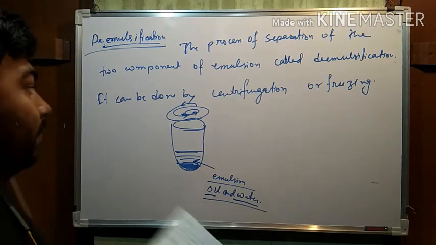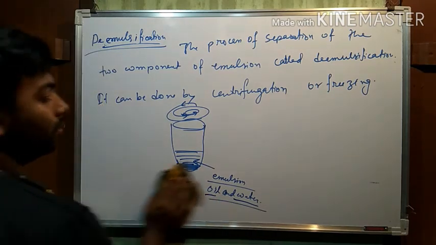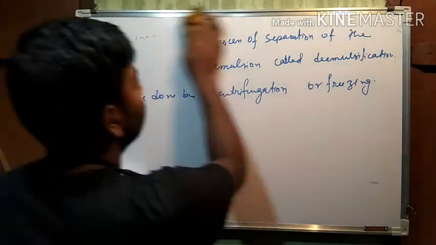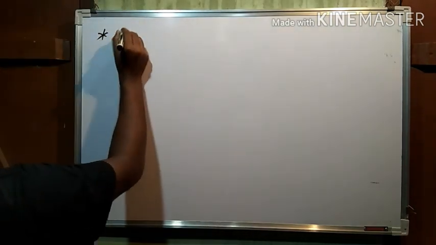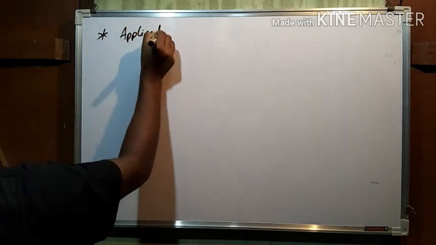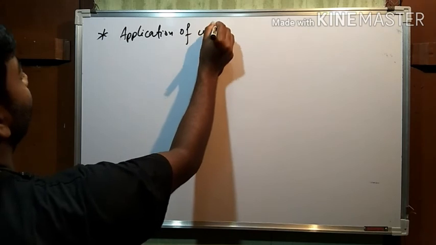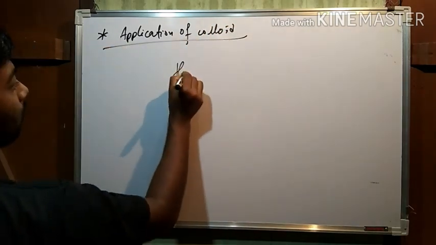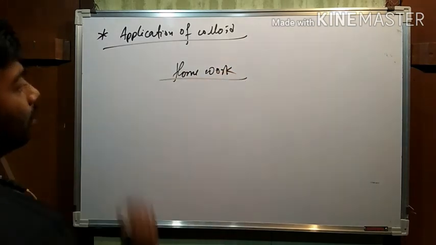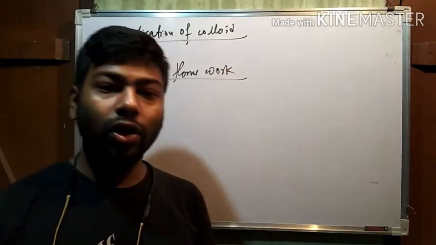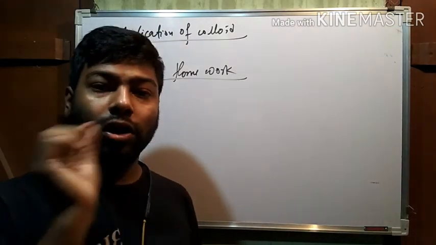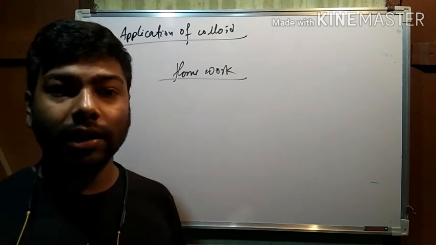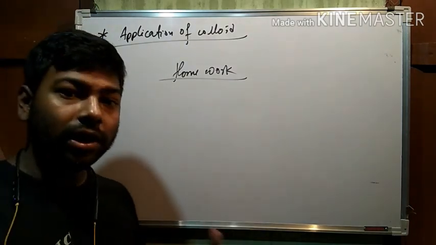Okay, the next is the application of colloids, the last topic of your chapter. This one is homework. Please go through the book, and lots of applications are there in your book. Okay, remember, from the applications, one short question may come. It's very important. That means how the sky imparts the blue color, and some other examples also.